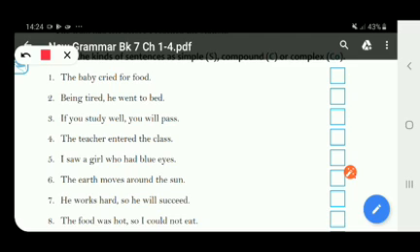Once again I repeat, I saw a girl who had blue eyes is a complex sentence as it has got one independent and one dependent clause. Now we move on to the sixth one. The earth moves around the sun. In this sentence you can see only one independent clause, so it is a simple sentence.